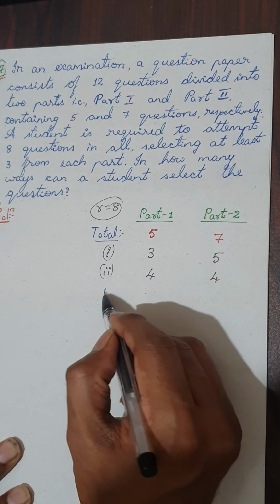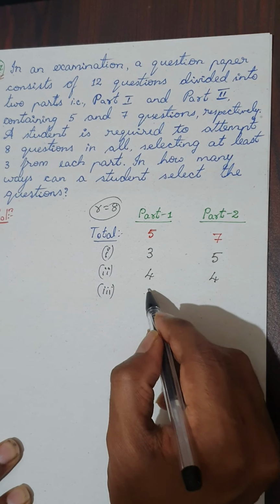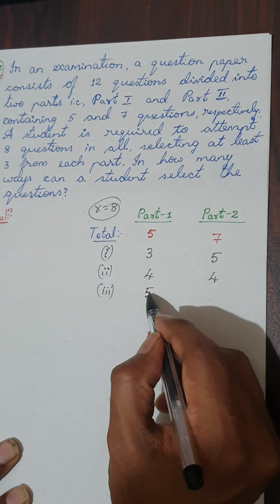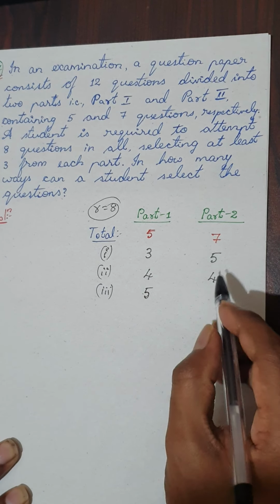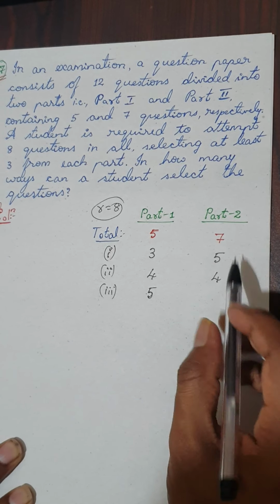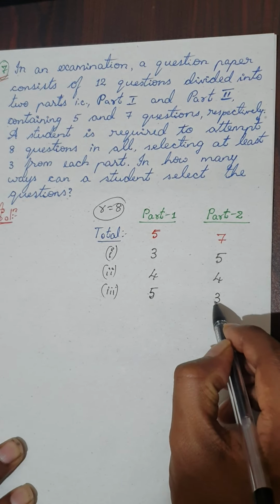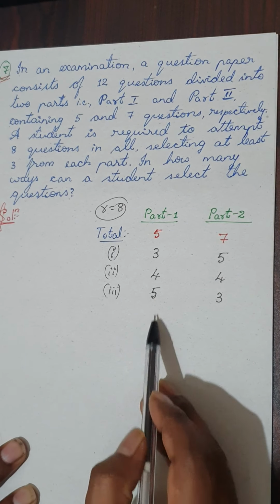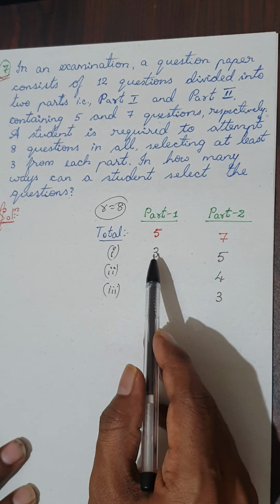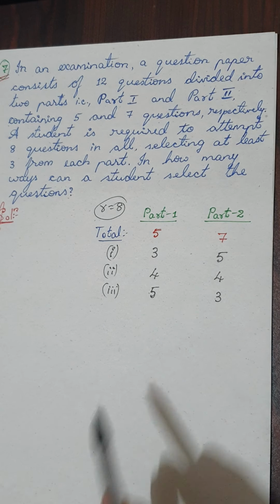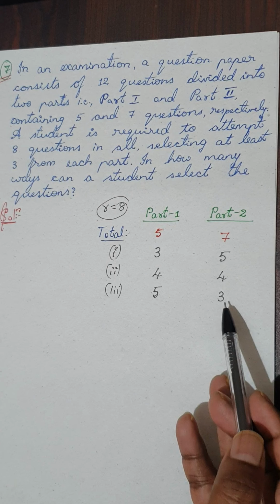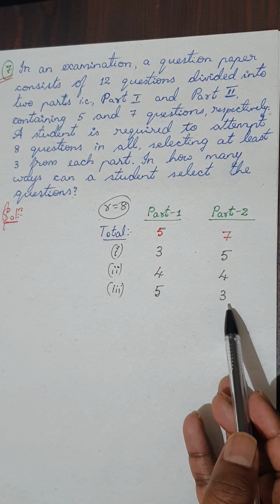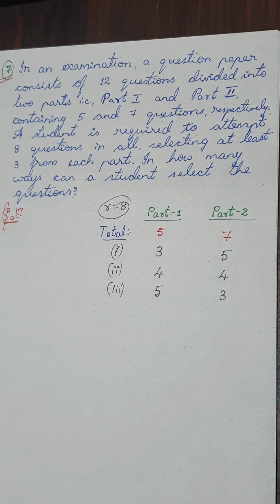Or else I can take 5 from part 1, that is all the 5, and then from part 2 I can take the remaining 3 questions. Those are the only options I have, because I cannot take more than 5 questions in part 1, because I just have 5 questions only. I can answer all the 5, then the remaining 3 from part 2 I have to select.